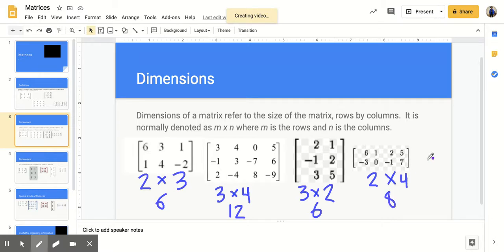I do want to point out that if you look at matrix number 1 and compare that to matrix number 3, you see that they both have 6 elements, but they have different dimensions. So you can have matrices that have the same number of elements with different dimensions. That is quite okay. I could have a matrix that's 4 by 3, it will still have 12 elements. Or I could have a matrix that's 6 by 2, and it will still have 12 elements.